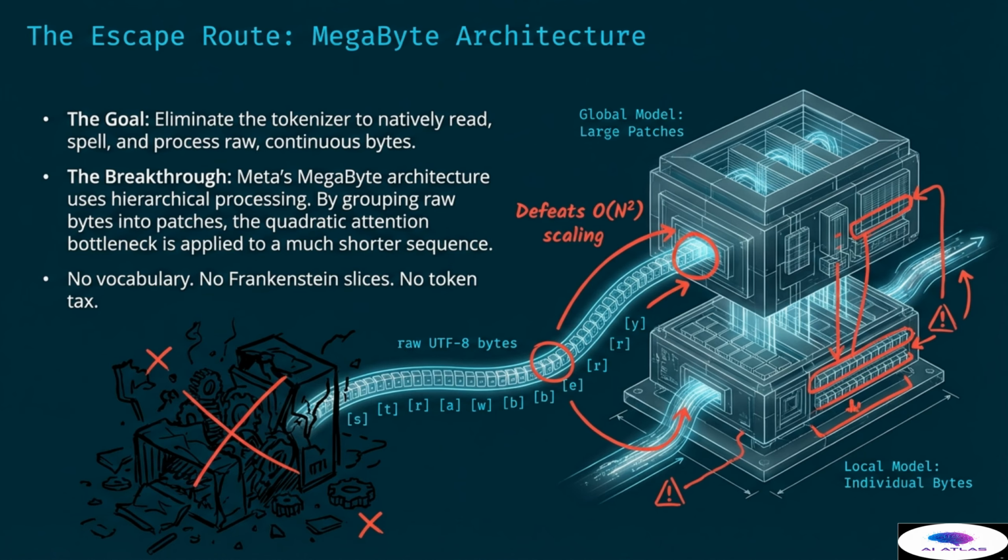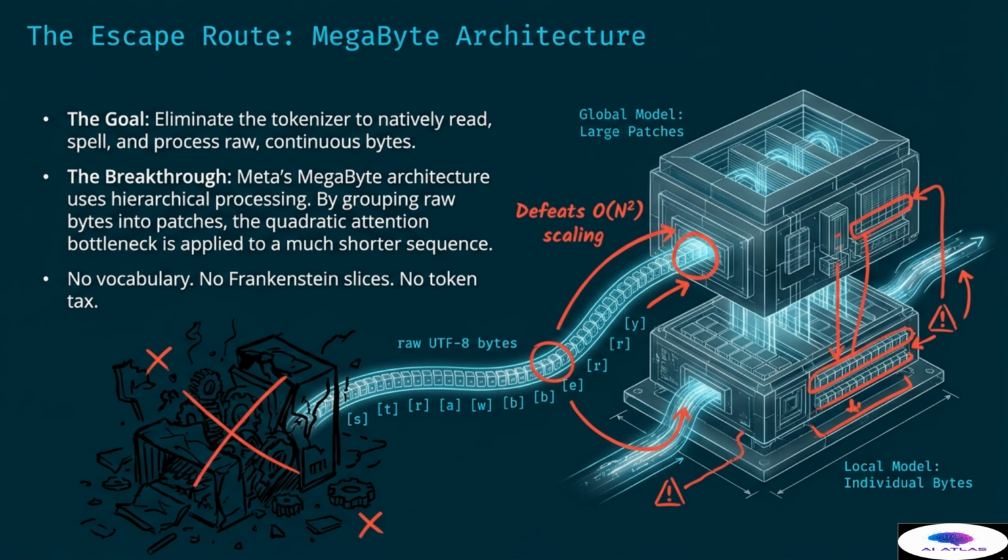Fortunately, there is an escape route known as the megabyte architecture. The goal of this new approach is to eliminate the tokenizer entirely and allow the model to natively read, spell, and process raw continuous bytes. Meta's megabyte architecture is a breakthrough that uses hierarchical processing. By grouping raw bytes into patches, the quadratic attention bottleneck is applied to a much shorter sequence, which effectively defeats the n-squared scaling problem. In this system, there is no fixed vocabulary, no Frankenstein slices, and no token tax.